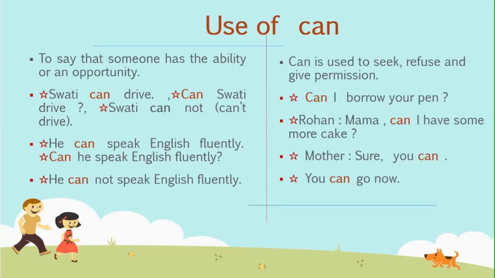Can is used for asking permission. It is the most informal way to seek permission. It is generally used among close friends, close relatives and with people where we don't have to follow formal behavior. For example, can I borrow your pen? Mama, can I have some more cake? Sure, you can means you are allowed. And you can go now.